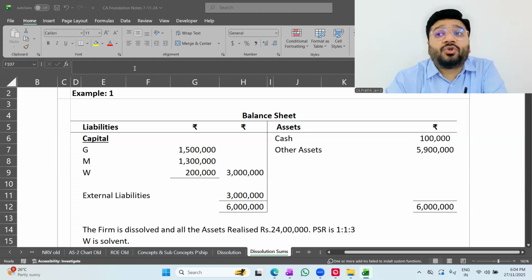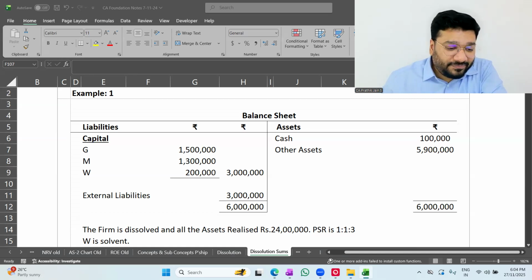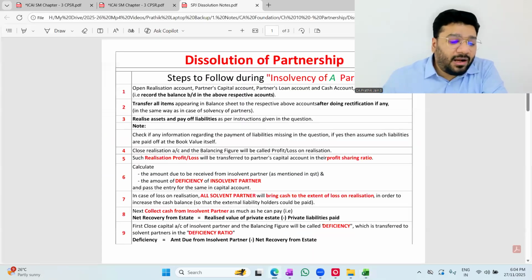Profit sharing ratio is 1:3. W is solvent. What does it mean? In case W is getting debit balance, it means he has to get money from home. There is no problem. He is super rich. His father is super rich. So however much amount you want, that much he'll get from his home. That is the concept of solvency. Okay, not okay? Now people, tell me, how many accounts should I open?